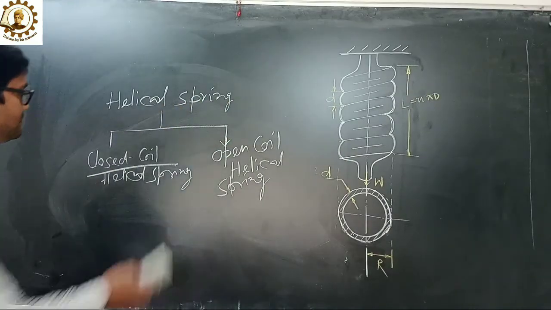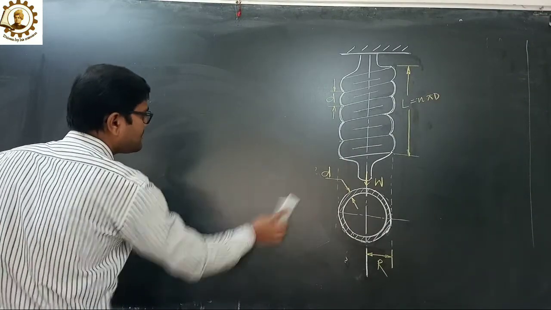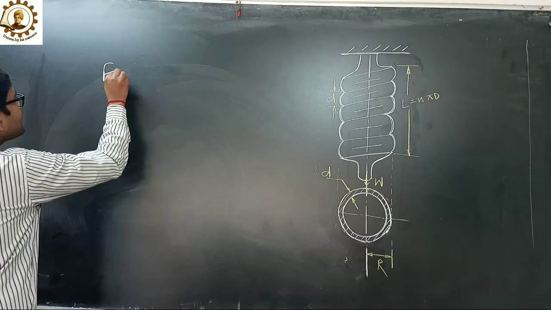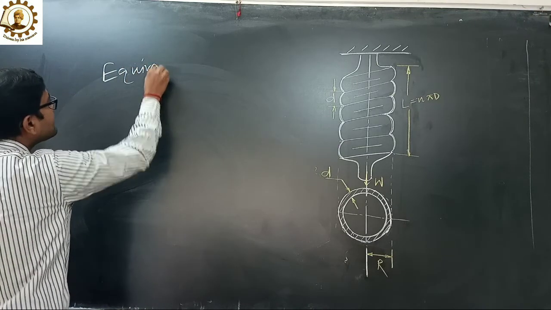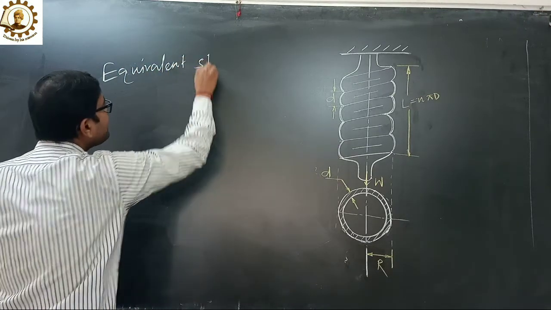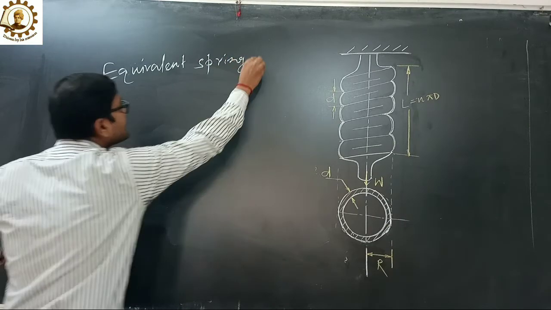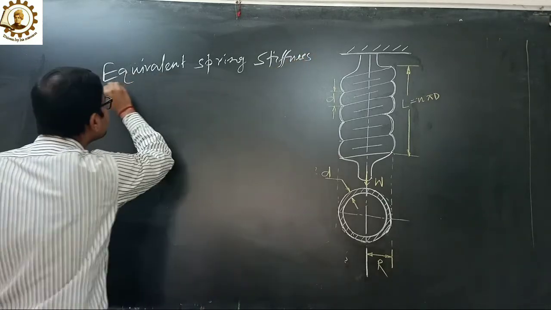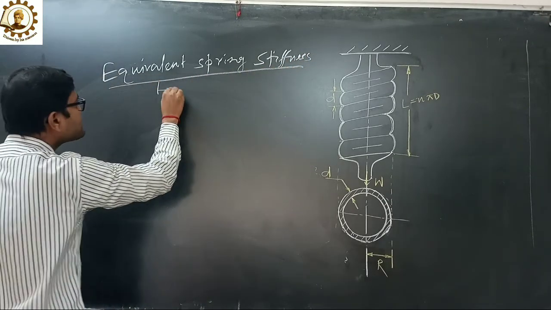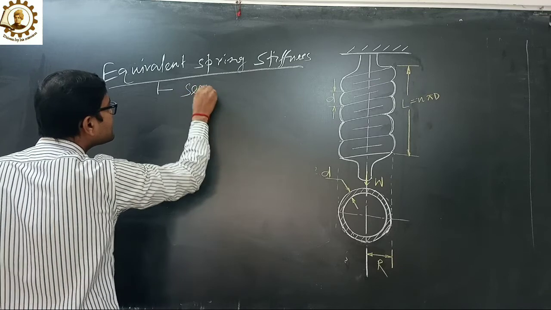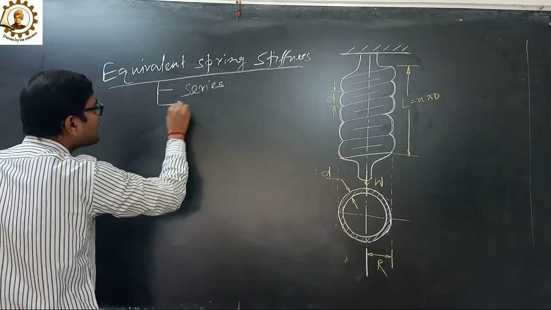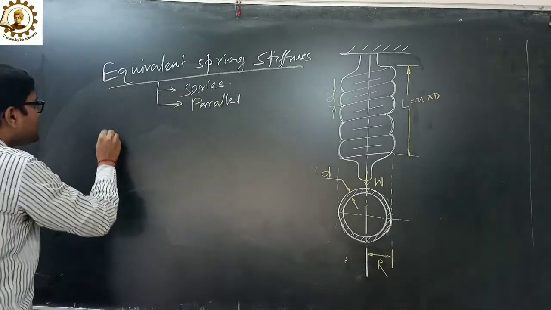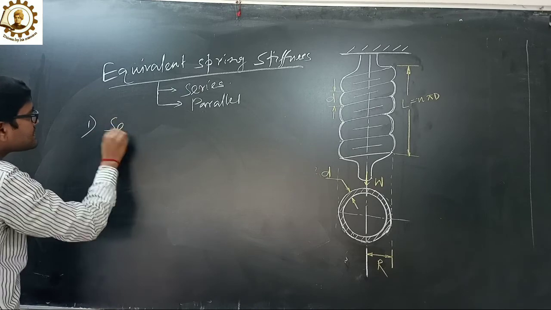Now, next topic, equivalent spring stiffness. There are two types: one is series and another is parallel. Now come to the point, series.